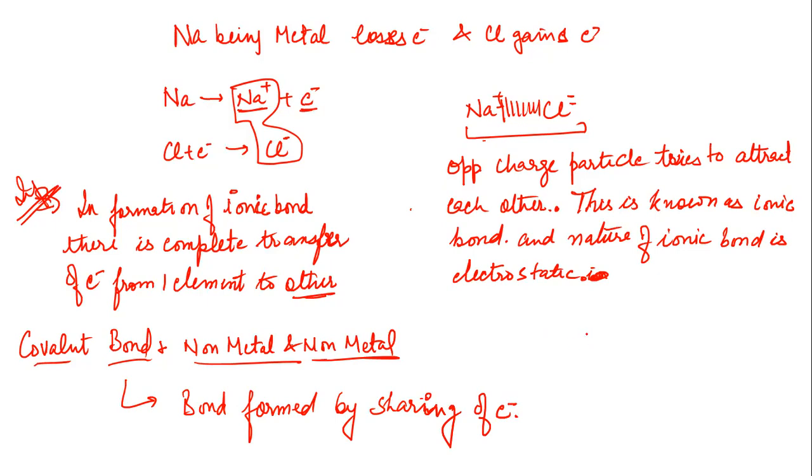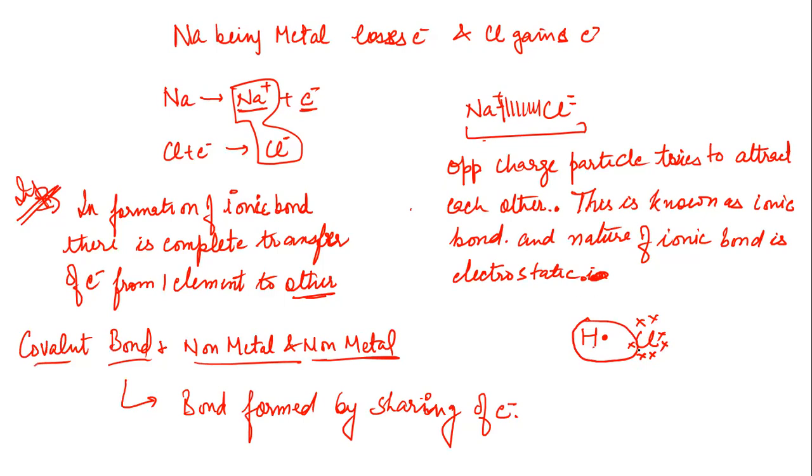Like, suppose hydrogen. Hydrogen has one electron in its outermost shell, and chlorine has 7 electrons in its outermost shell. In order to complete its duplet, hydrogen needs only 1 electron. So hydrogen shares 1 electron with chlorine.